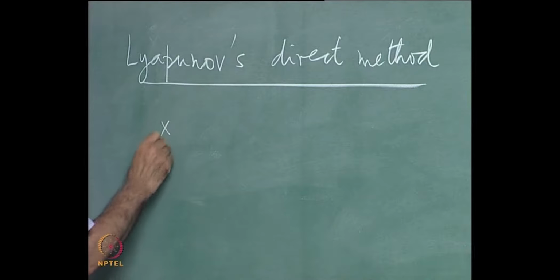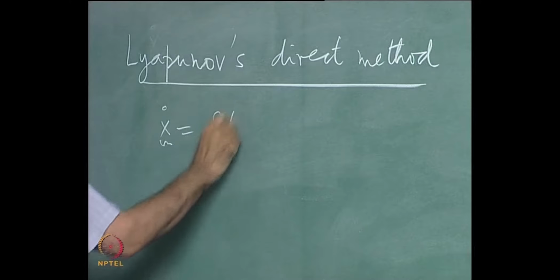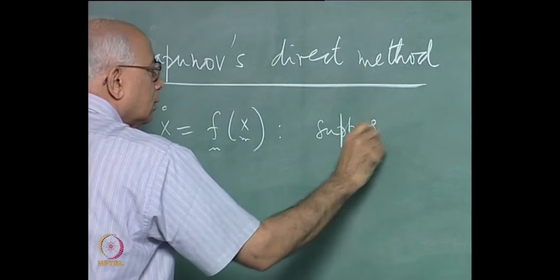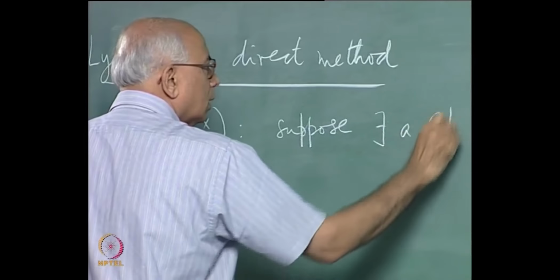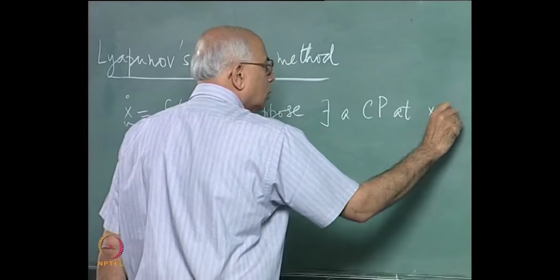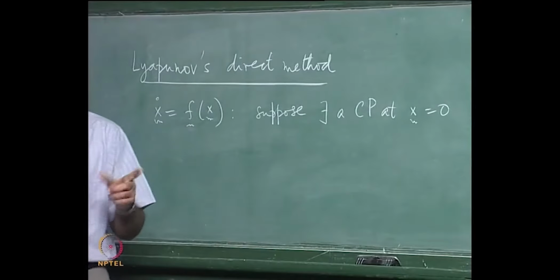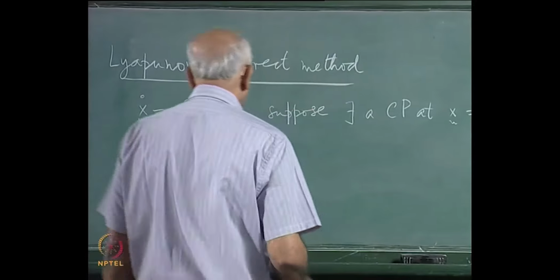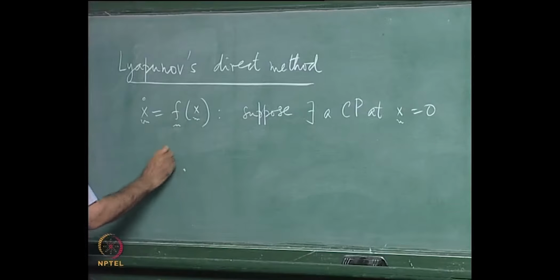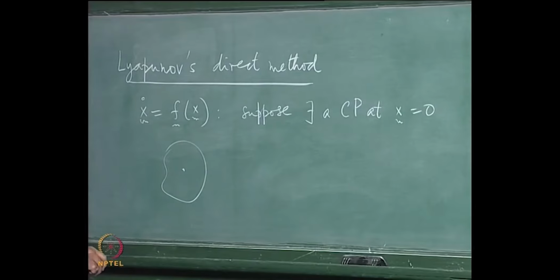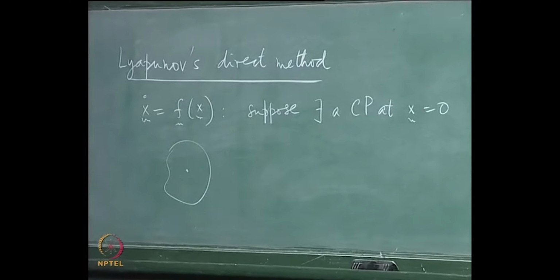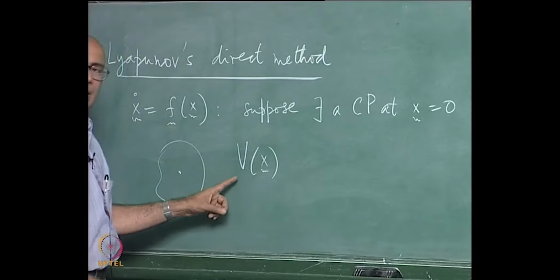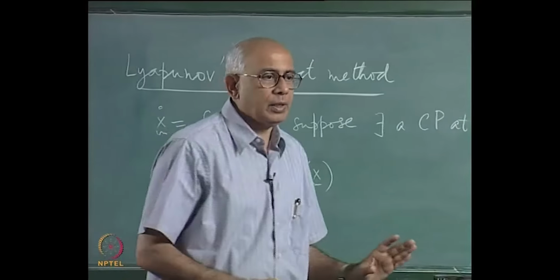Suppose for this dynamical system x dot equal to f of x, suppose you have a critical point at x equal to 0. So let us consider the origin to be a critical point without loss of generality and see what happens in the neighborhood of the origin. So here is the origin, and there is some neighborhood of the origin in which if I can find a function, and let us call it v of x, it is called a Lyapunov function with the following properties.